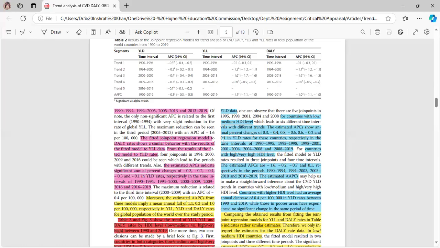The fitted joinpoint regression model to DALY rates shows a similar behavior to the results of the fitted model to YLL data. From the results of the fitted model to YLD rates, the estimated APC indicates significant annual percentage changes of minus 0.3, minus 0.2, minus 0.4, minus 0.3, and minus 0.1 in YLD rates, respectively in the time intervals of 1990 to 94, 94 to 2000, 2000 to 2009, 2009 to 2016, and 2016 to 2019.